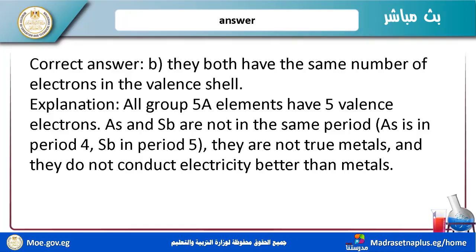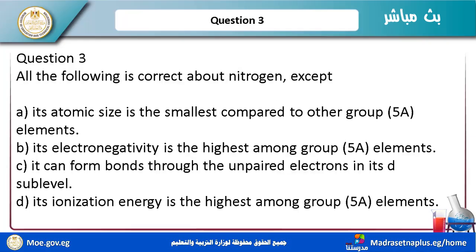Okay, we move to the next question. Question number 3: all the following is correct about nitrogen, except. We must discuss these choices. Number A: its atomic size is the smallest compared to other group 5A elements. Yes, it is correct. Sorry, this is correct for nitrogen.